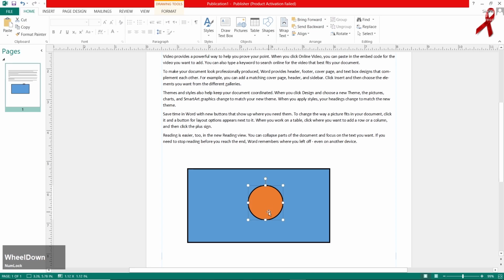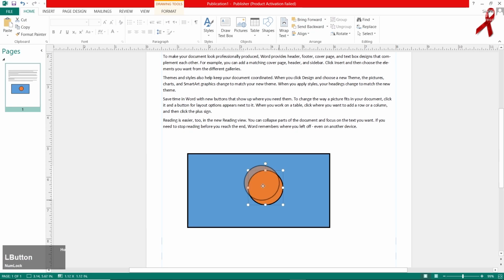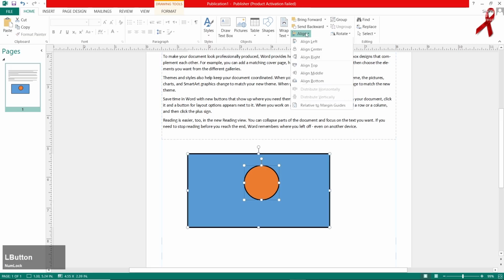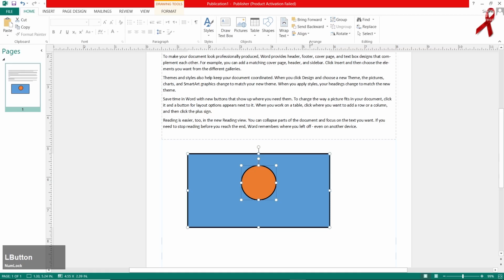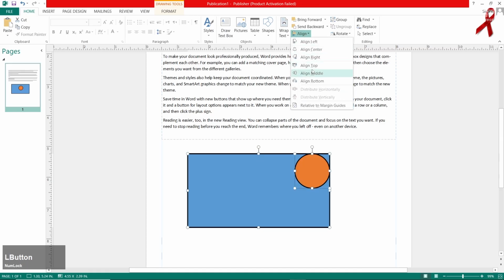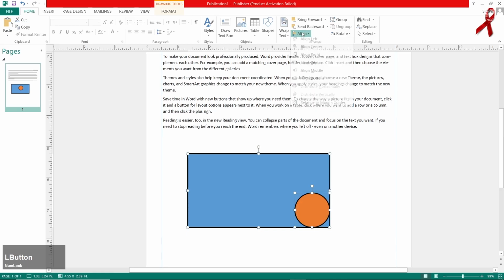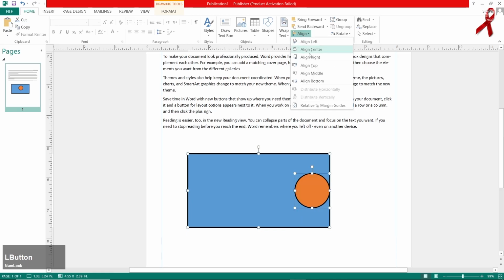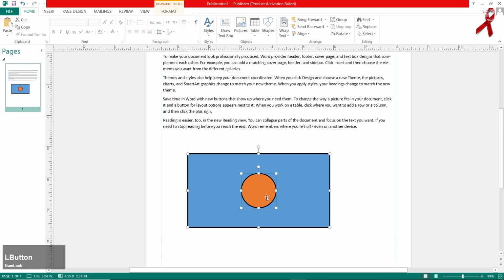Now you must be observing that we have got two shapes. What I have to do is select the first one, the orange one, hold the shift button on the keyboard and click the second one also. There is another option which is known as align center, align left, align right, align top, align bottom, and align middle. Align center and align middle. You must be observing that one shape is aligned in the center. That is the way to use that.